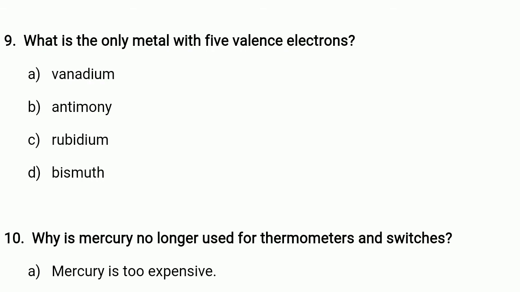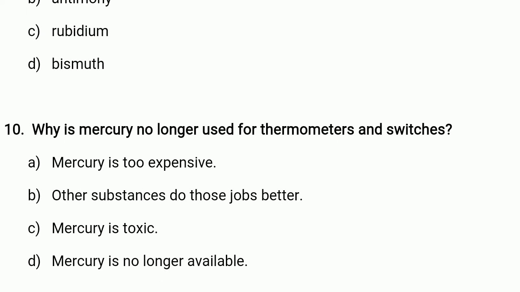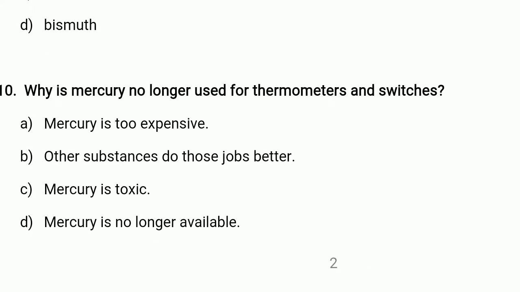A. Vanadium, B. Antimony, C. Rubidium, D. Bismuth. The last question, based on the physical properties: why is mercury no longer used for thermometers and switches? A. Mercury is too expensive, B. Other substances do those jobs better, C. Mercury is toxic, or D. Mercury is no longer available.